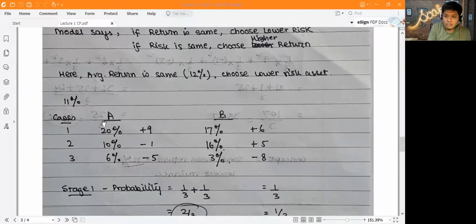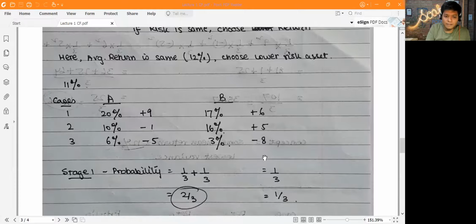For the first case, I'm getting +9. So I'm getting 20%. 20 minus 11 is 9. 10 minus 11, so I'm getting 1% less, 5% less, 6% more, 5% more, 8% less. Right?